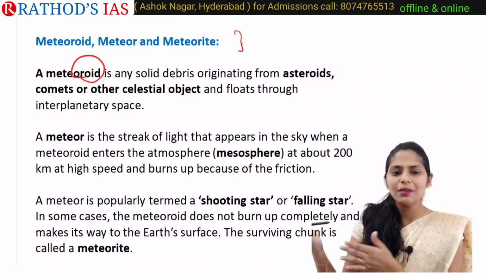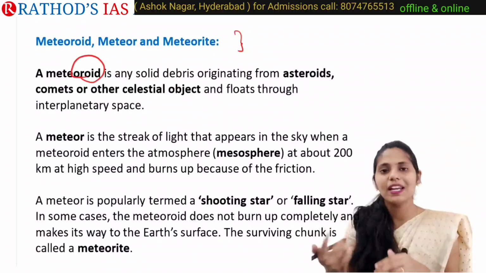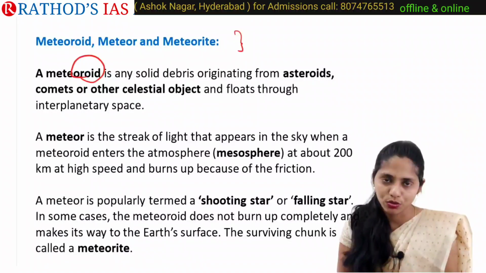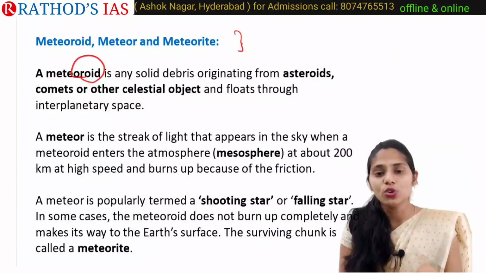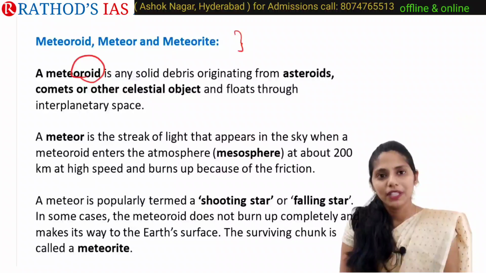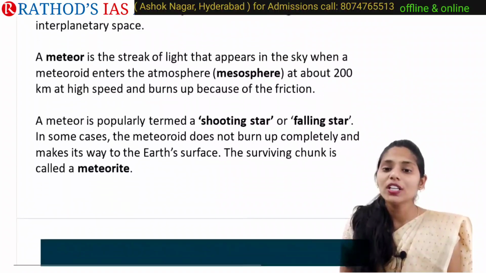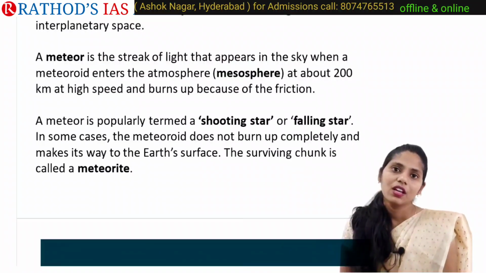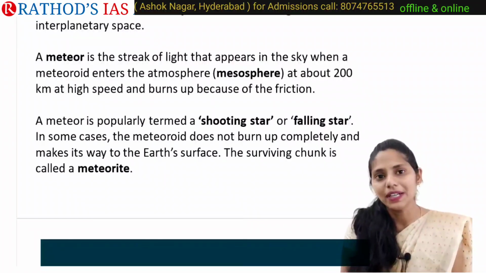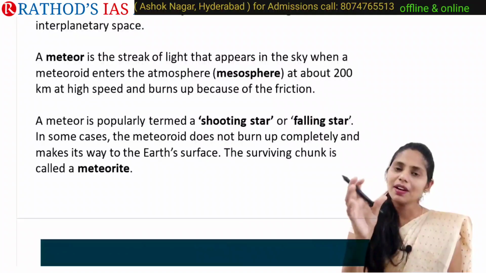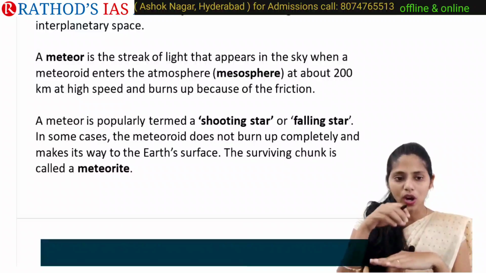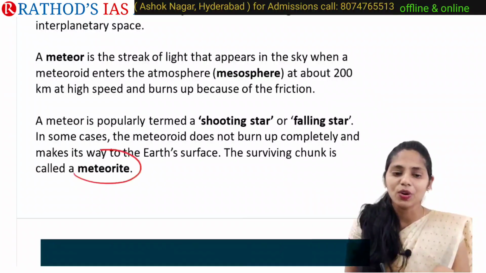And a meteor is a streak of light which appears in our sky. Whenever these meteoroids try to enter our atmosphere, especially the mesosphere, they burn due to friction. This meteor streak is called a shooting star or falling star. But sometimes they do not burn completely in our atmosphere, and some remnants come and fall on our Earth's surface. Those fallen objects on Earth's surface are called meteorites.